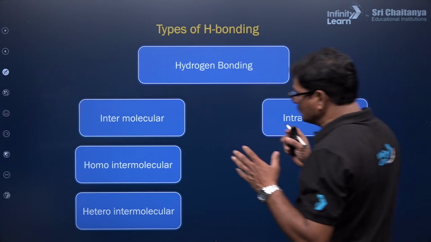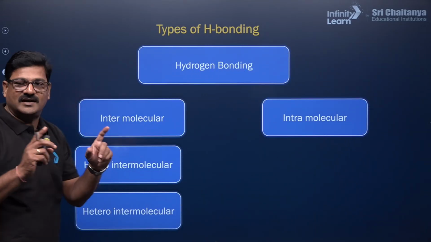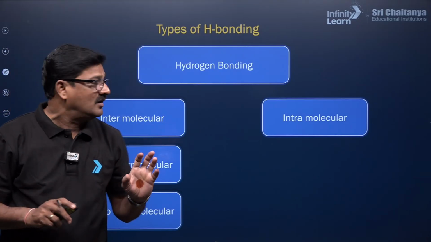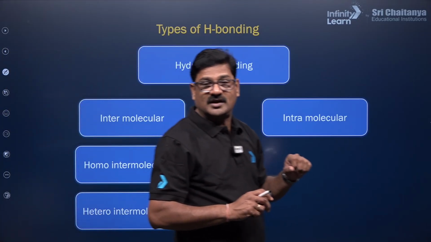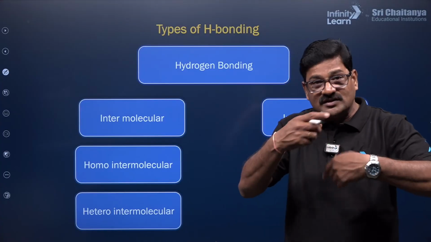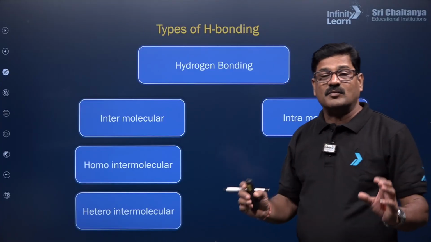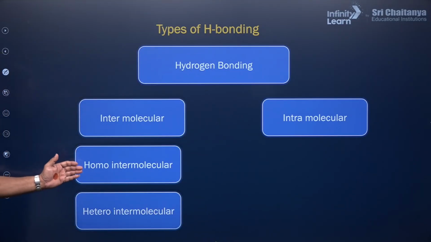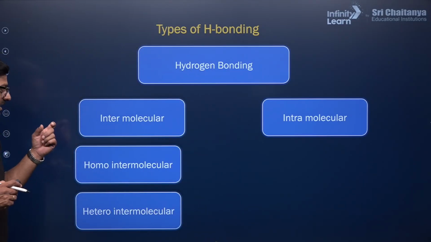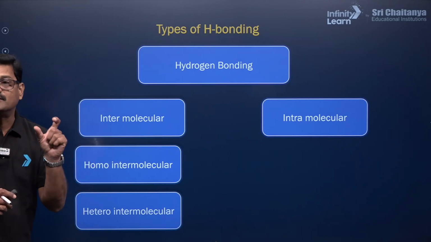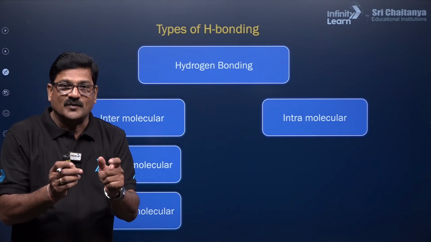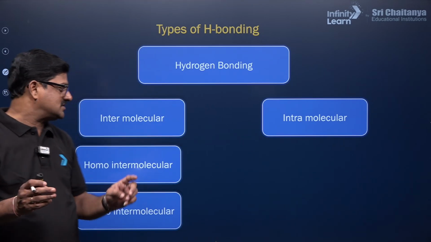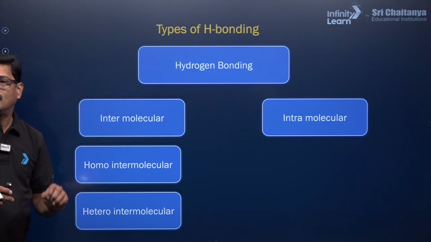So intermolecular hydrogen bonding means the hydrogen bonding that exists between two molecules. Whereas intramolecular hydrogen bonding is the hydrogen bonding within the molecule. You can see homo intermolecular and hetero intermolecular. I mean to say the hydrogen bonding exists between two similar molecules, like water. A water molecule is going to form hydrogen bonding with a neighboring water molecule, which is called homo intermolecular hydrogen bonding.